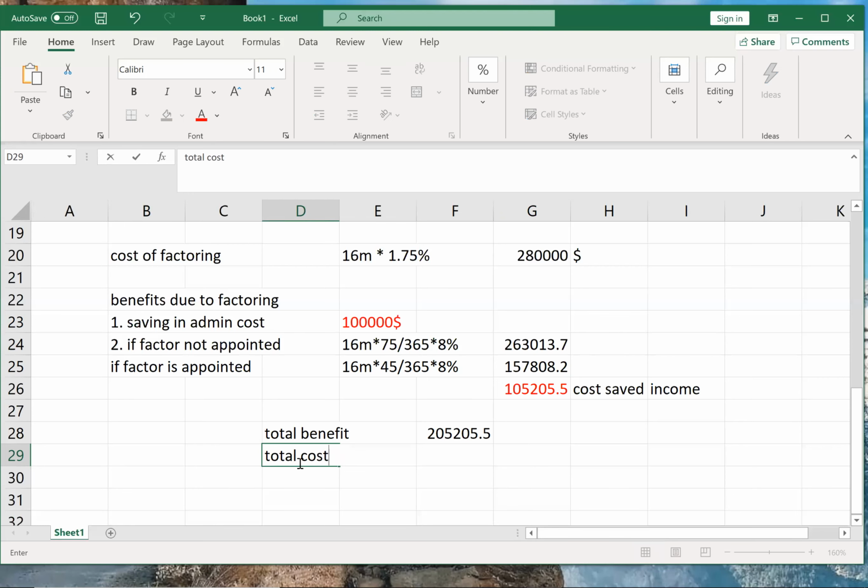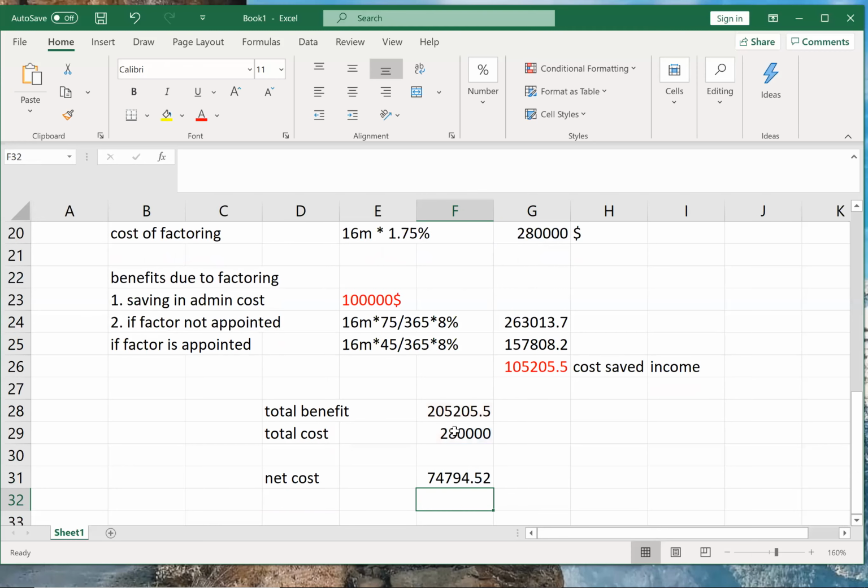And total cost was how much? Total cost we had already calculated. 0.28 million. So 2,80,000 was my total cost. Therefore, net cost of hiring the factor will be what? 2,80,000 would be my cost, but still I'll save 205. So my actual cost is only 74,000. So my actual cost of factoring is only 74,000.